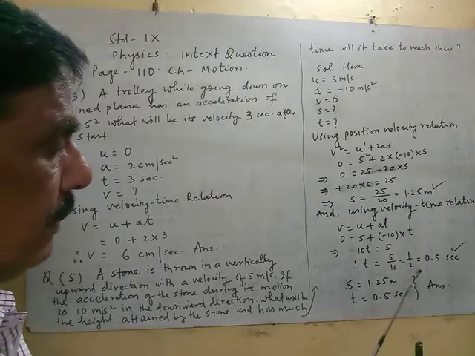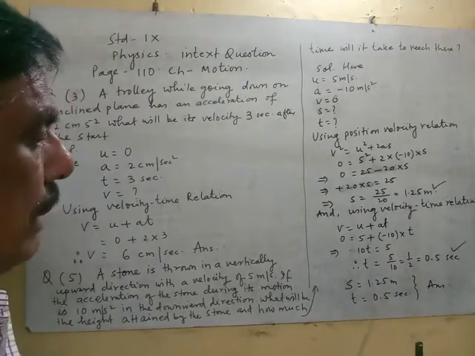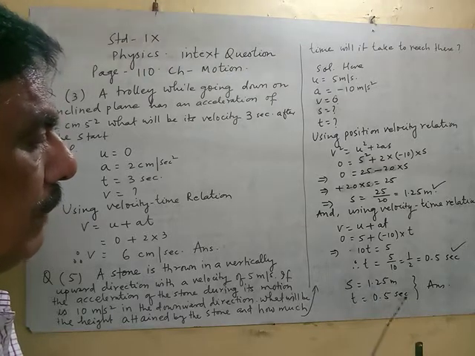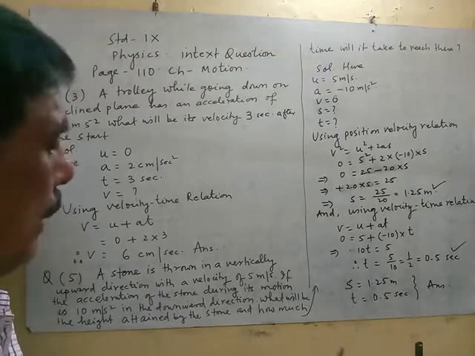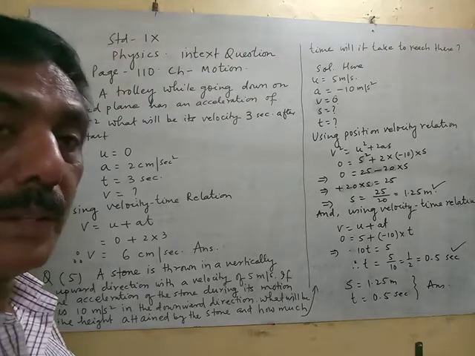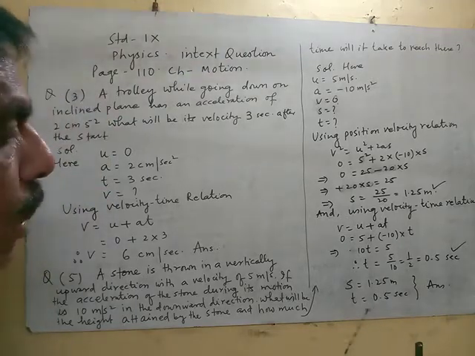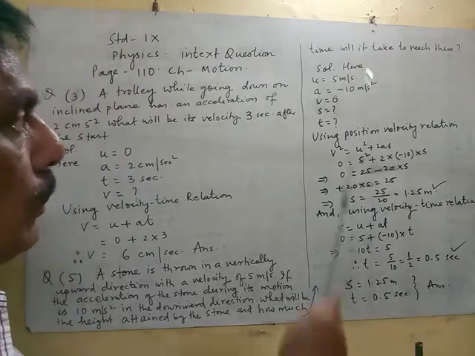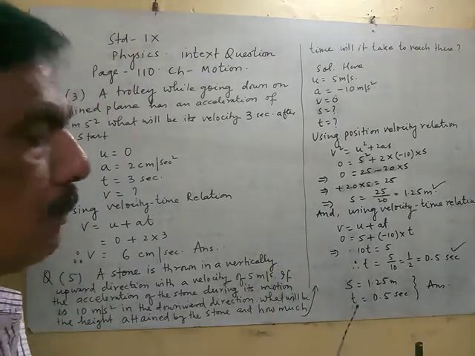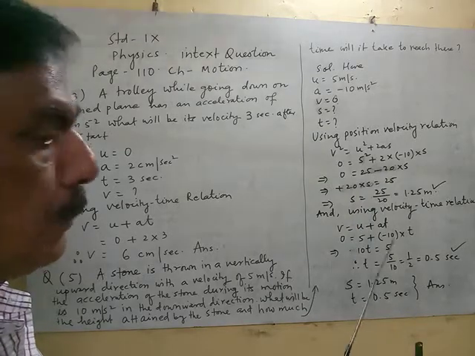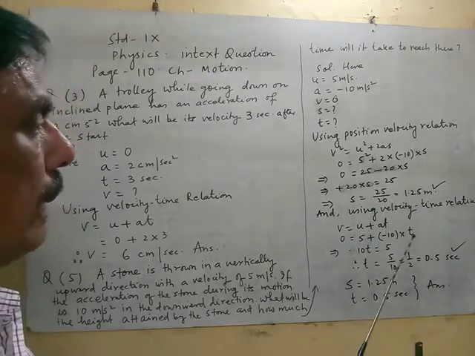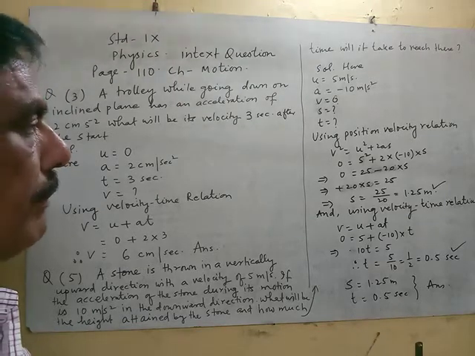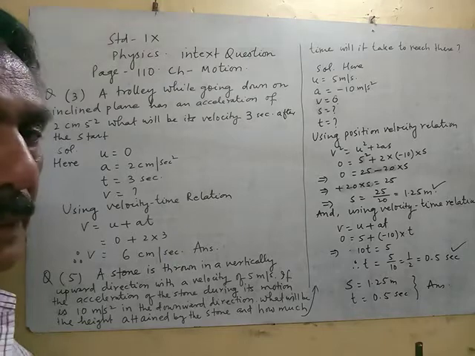So this is t, the time taken. So the answers are s is equal to 1.25 meter and t is equal to 0.5 second. We were to find two answers and we have got them: how much height the stone will attain when thrown with this velocity, and how much time it will take to cover that height, which is half a second. So this is all about it.